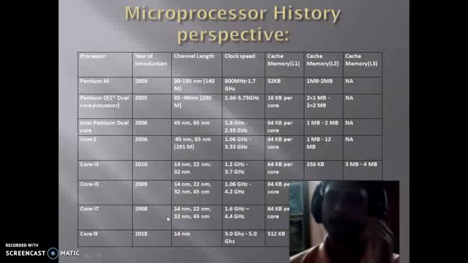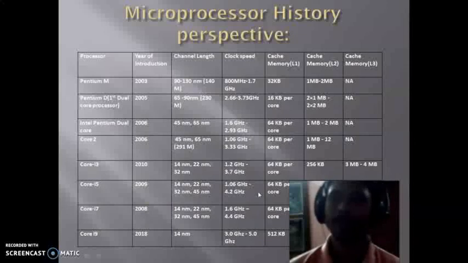A reputed company like Google is trying to develop a system by which the processor can be faster. They are trying to develop a computer using quantum technology.